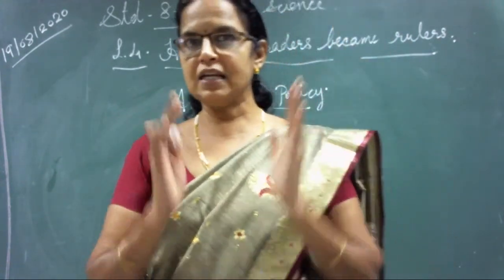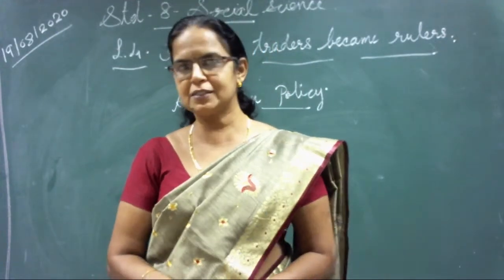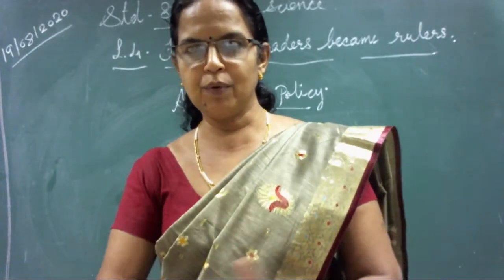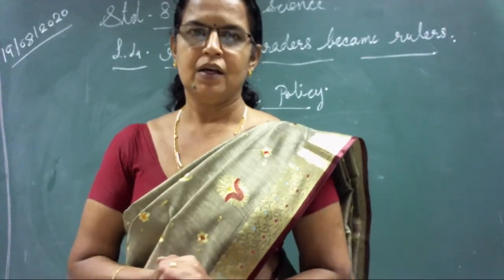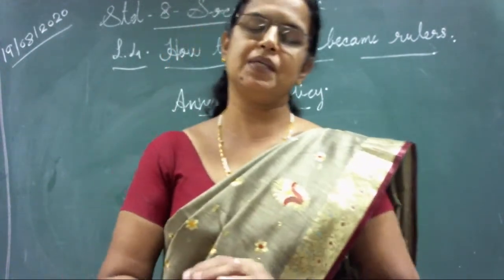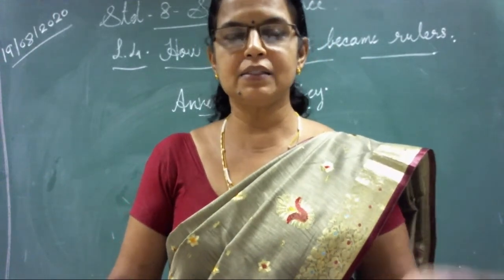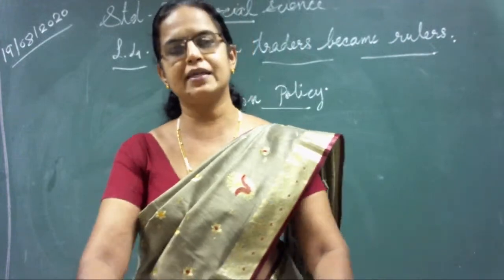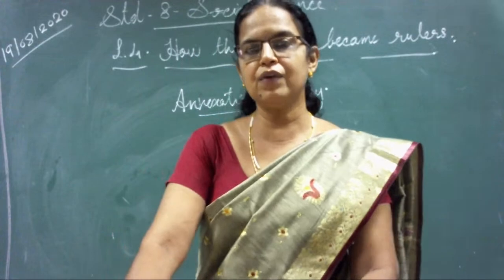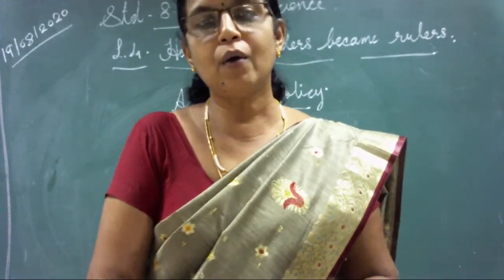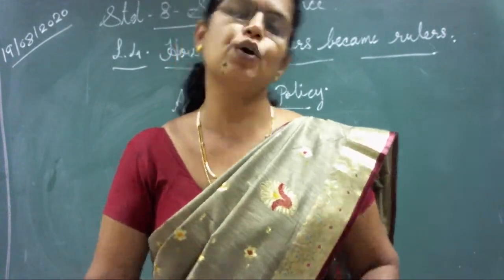Now the states that accepted the subsidiary alliance considered the British as their friends, because the annexation policy is a continuation of Wellesley's subsidiary alliance system. What happened after accepting the subsidiary alliance system? The rulers who accepted, like Hyderabad, Nizam, Mysore and all others, felt that already a British army is with them, and also one person is there in the British royal court.